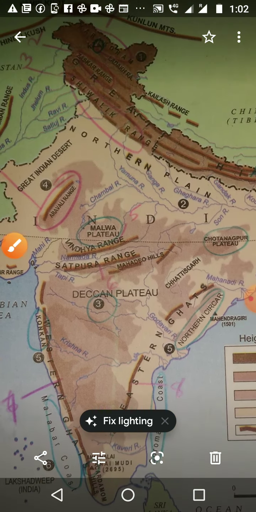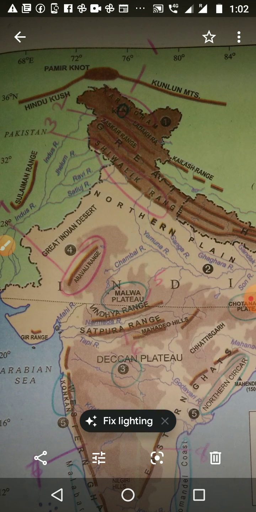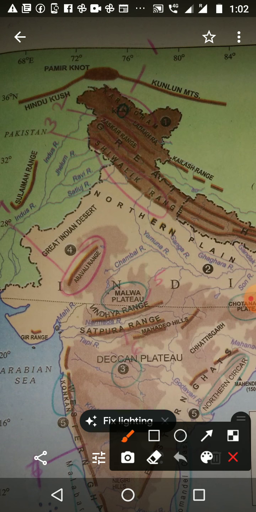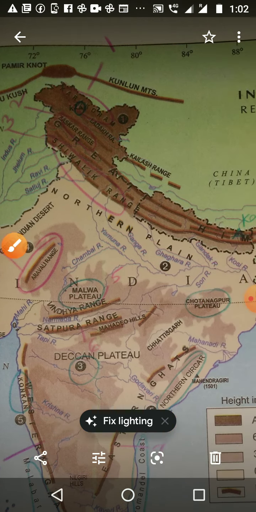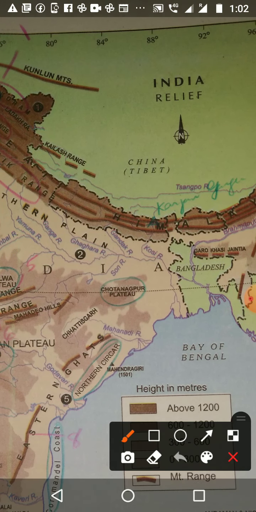Then the next thing we want to study here. After the mountains, we want to study the peaks, the highest places. Again I have circled some areas, you can see them. Here is a small circle, that is K2, meaning Karakoram range 2. Then it is not in the textbook, you can add it near Sikkim: put one triangle and write Kanchenjunga, another peak in India.